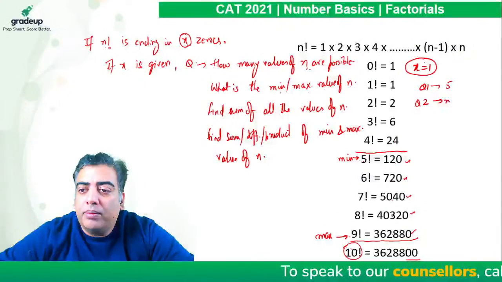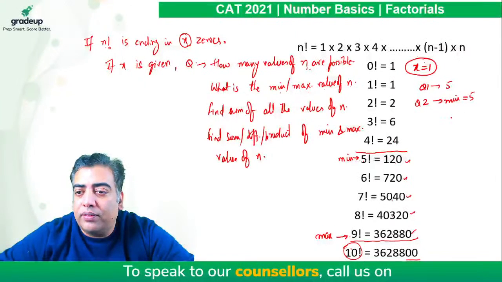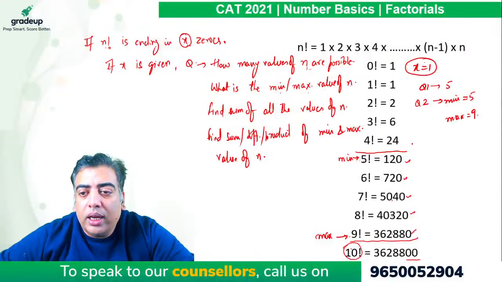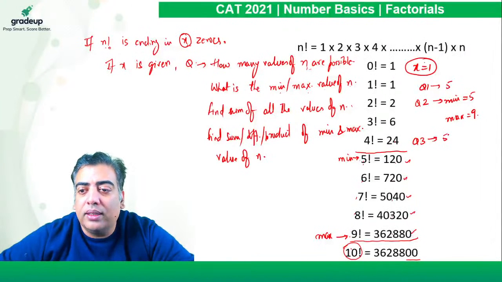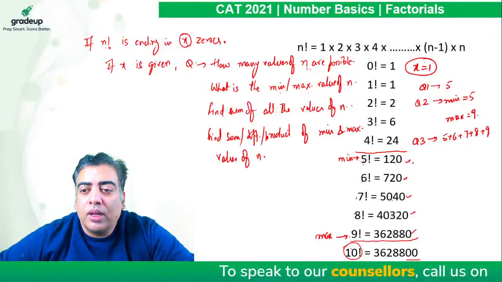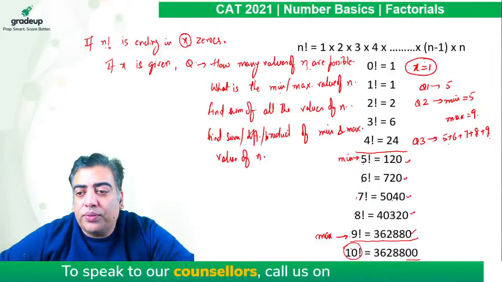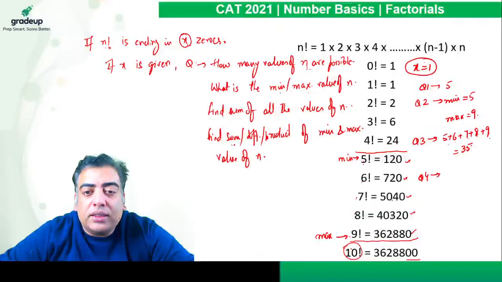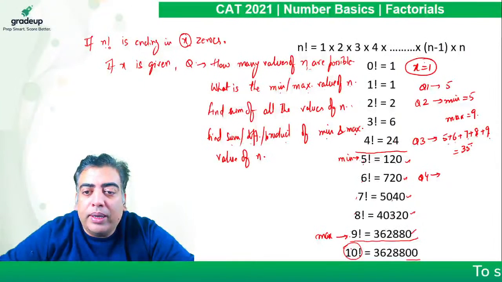So if minimum is being asked, it is 5, and if maximum is being asked, it comes out to be 9. If we are asked the sum of all the values of n, we need to add all these values: 5, 6, 7, 8 and 9. So 9 plus 5 is 14, this is 14, 28 plus 7, the answer comes out to be 35 in this case.